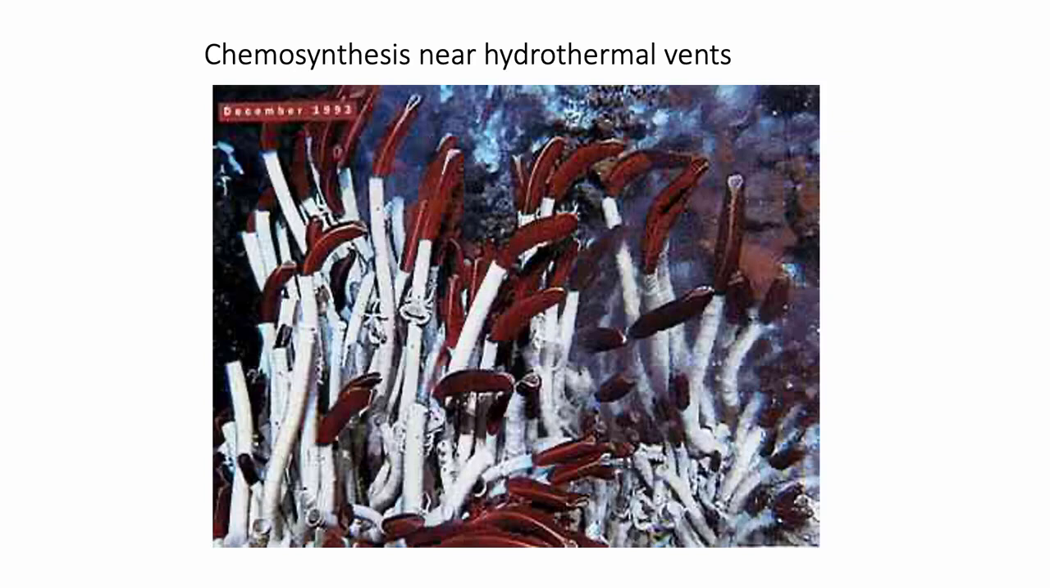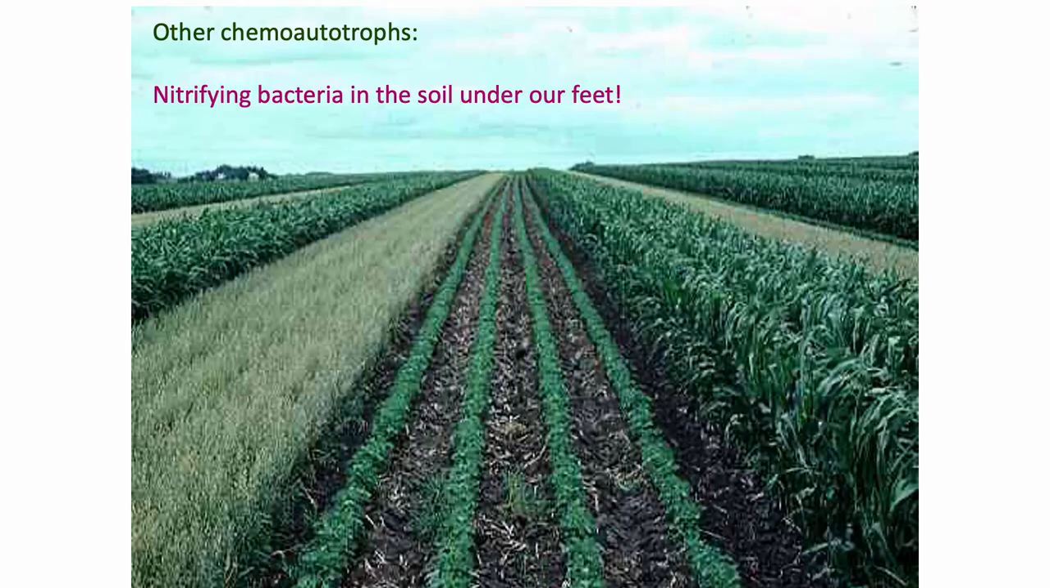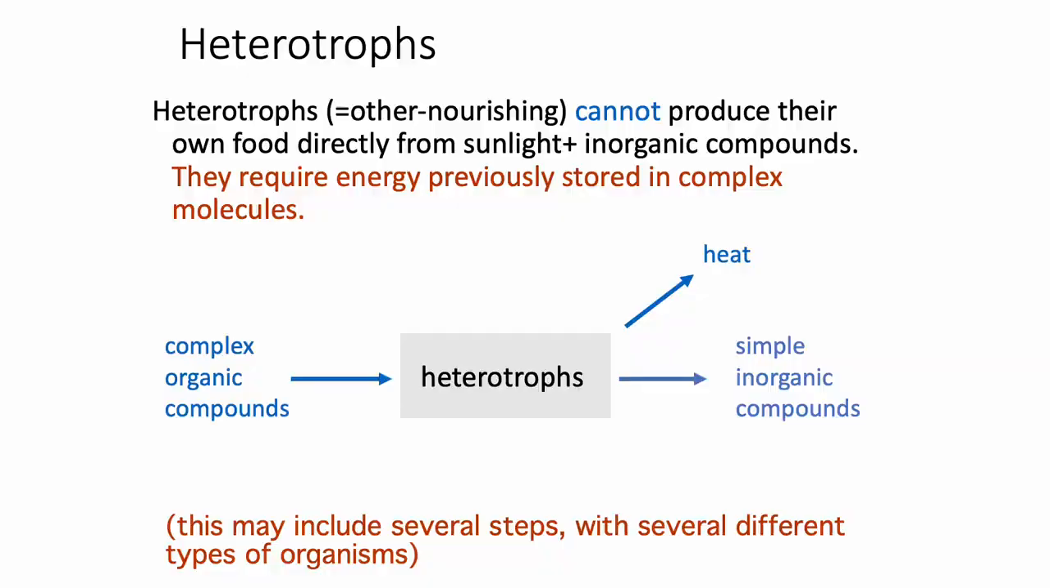So in this picture you can observe the chemoautotrophs, which can be seen near the hydrothermal vents. Other chemoautotrophs include the nitrifying bacteria which are present in the soil under our feet. Heterotrophs cannot produce their own food directly from the sunlight. They require energy stored in complex molecules.